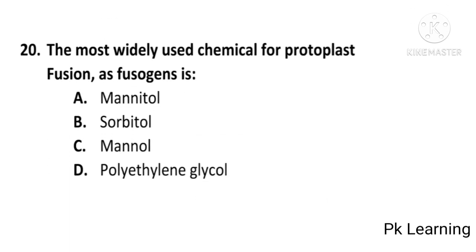And next question is, the most widely used chemical for protoplast fusion is fusogens, mannitol, sorbitol, mannol or polyethylene glycol. And answer is D, polyethylene glycol. The most widely used chemical for protoplast fusion is polyethylene glycol. D is correct option.